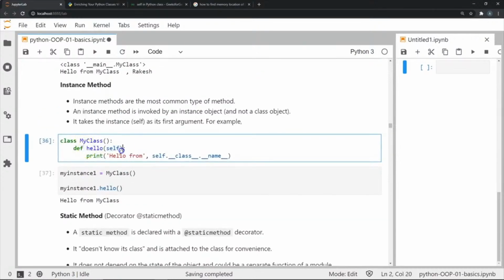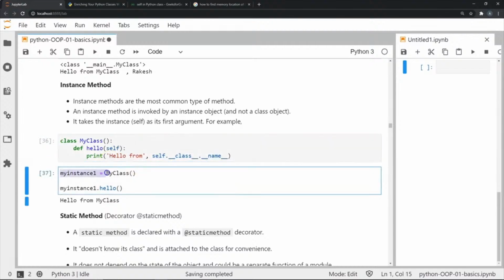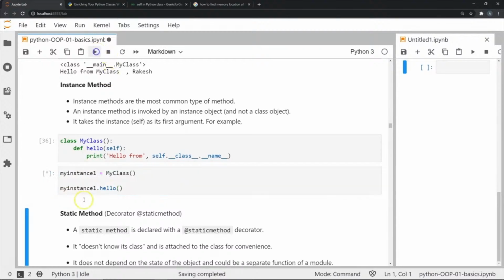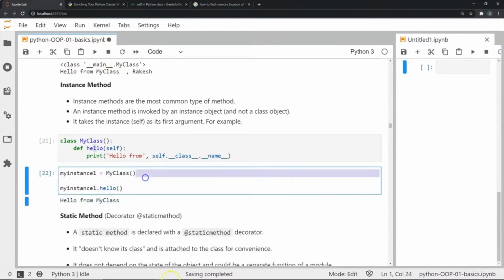So this is going to be an instance method, and it's going to be invoked by the particular instance. So in this case, it's going to print hello from, and it's going to basically say the name of the class again. So I create my instance called myInstance1, and it's an instance of this class. And then I'm going to invoke the instance method by using the dot operator and the instance name. And the result will be basically this string over here, as you can see.